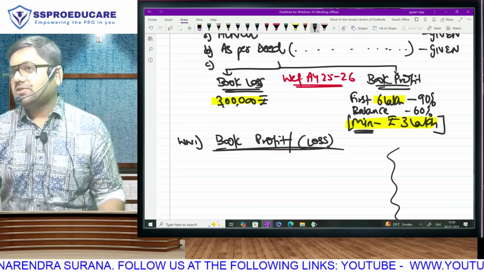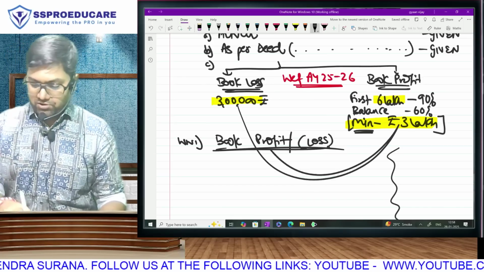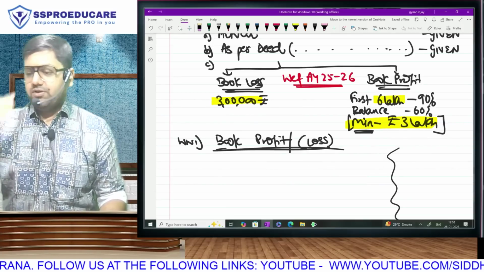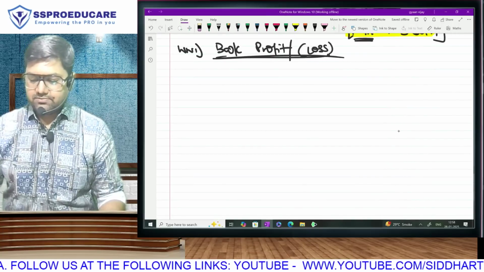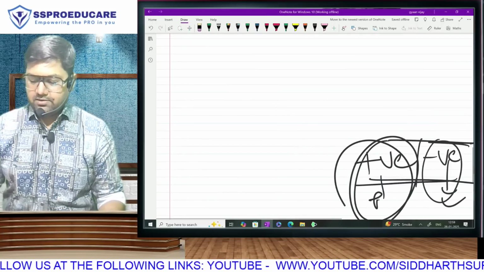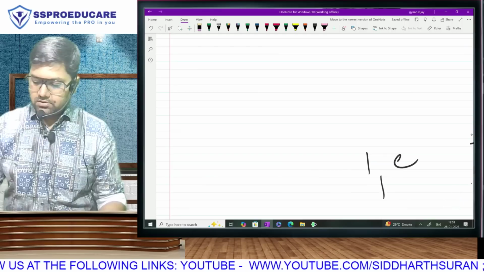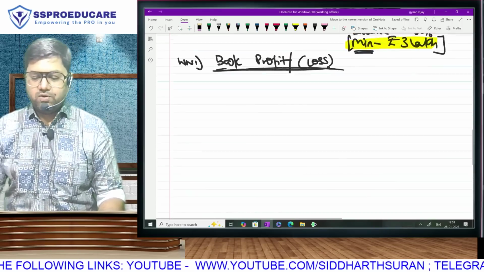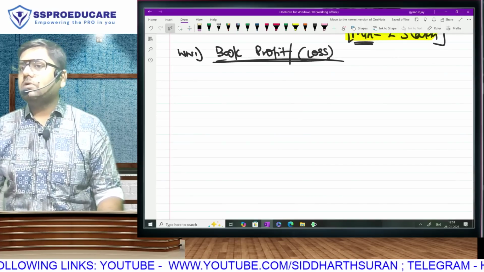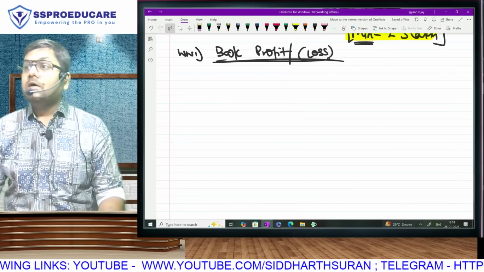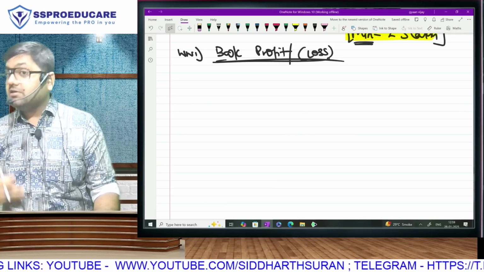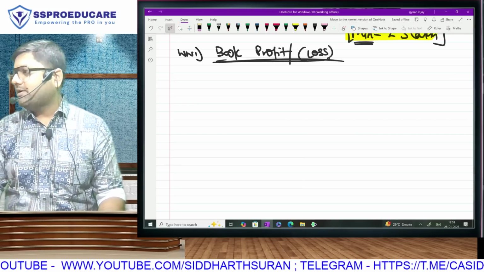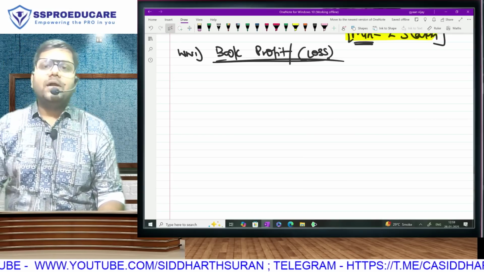However, as everyone has understood, we won't know what we have to do unless and until we have calculated book profit or book loss. Do you understand this? So we will have to go and calculate book profit or book loss. The final answer of this calculation will make me decide book profit or book loss. Accordingly, I will calculate my remuneration. Correct hai? So let us go and learn.